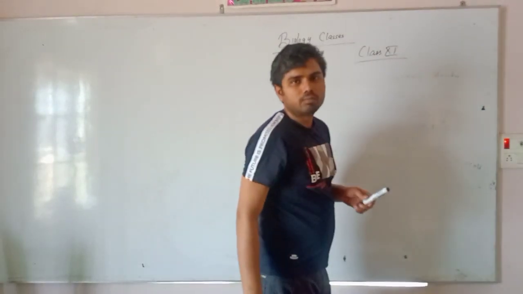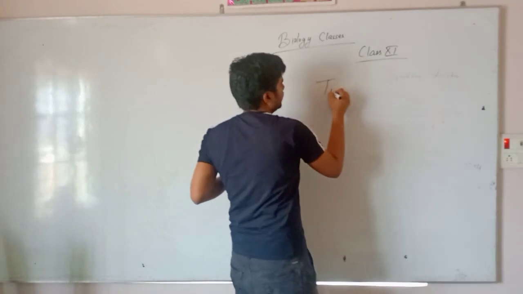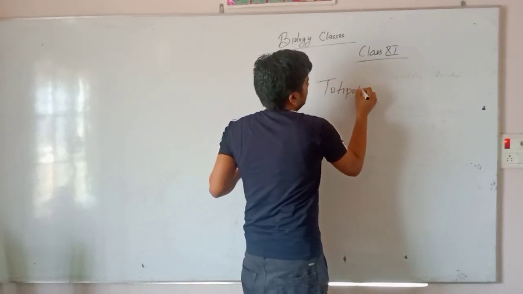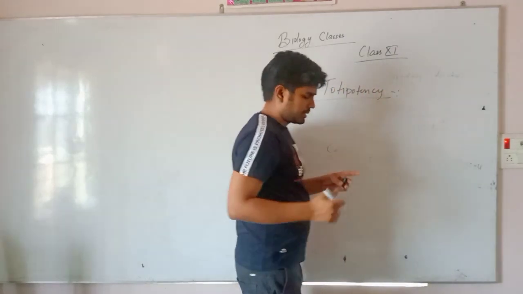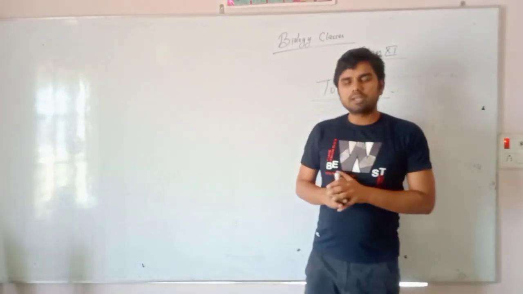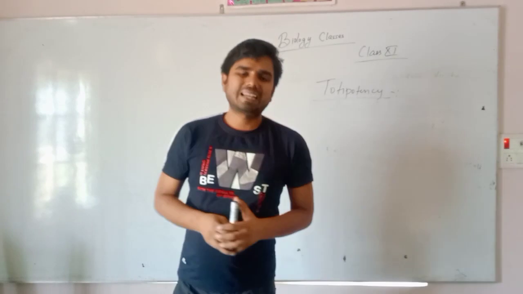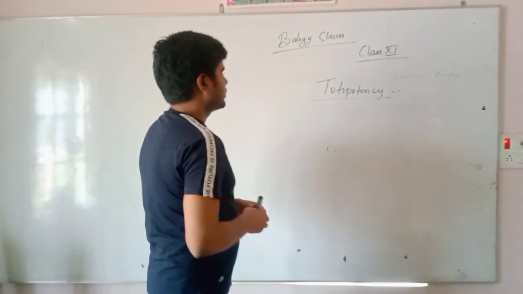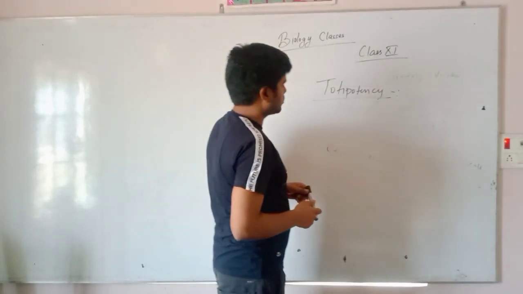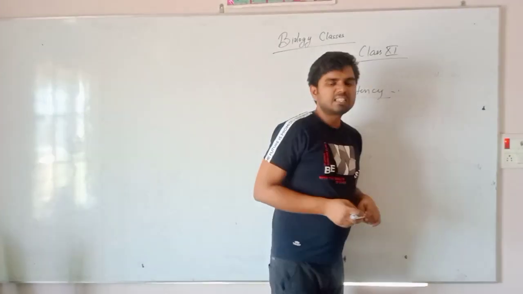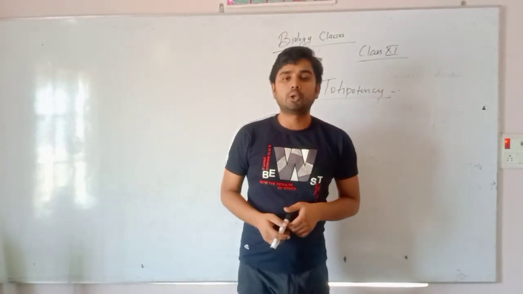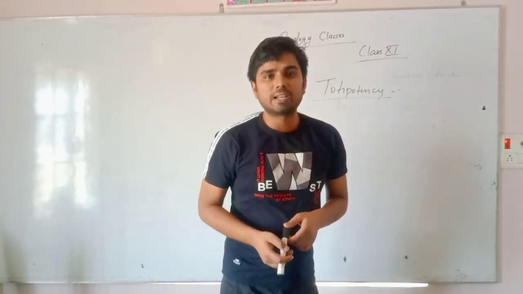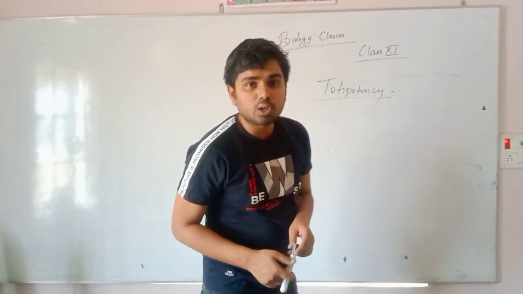Next topic is totipotency. Now I am going to explain totipotency. So student, this is a new topic for the class 11th student. For the first time you have been hearing this word totipotency, and this means that the ability of cell to grow up into a new organism, a full-fledged organism, is known as totipotency.